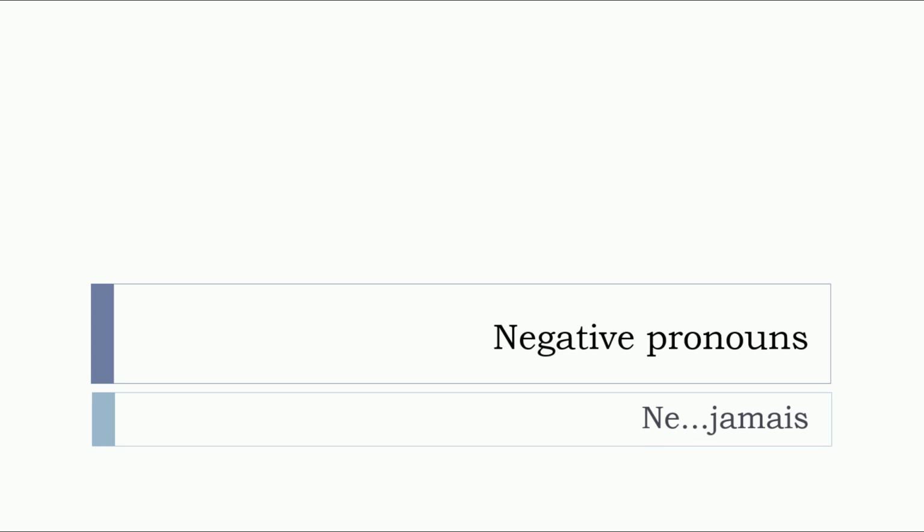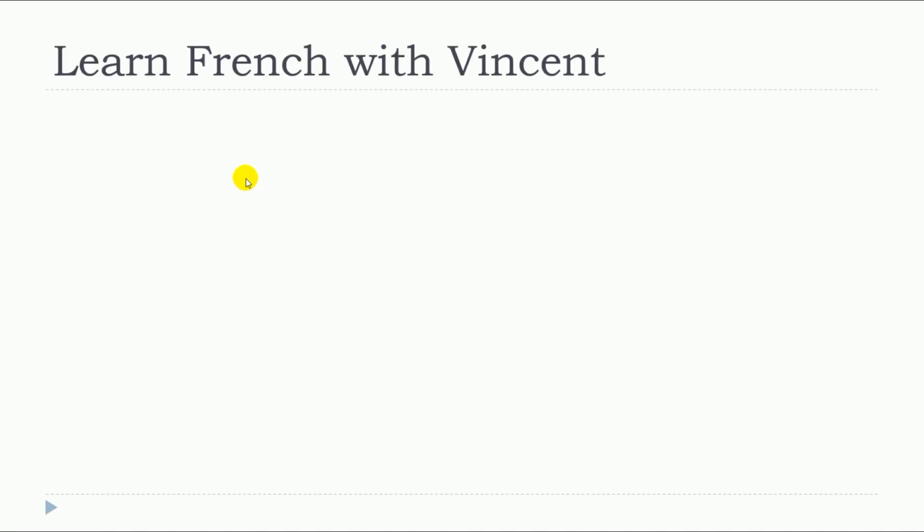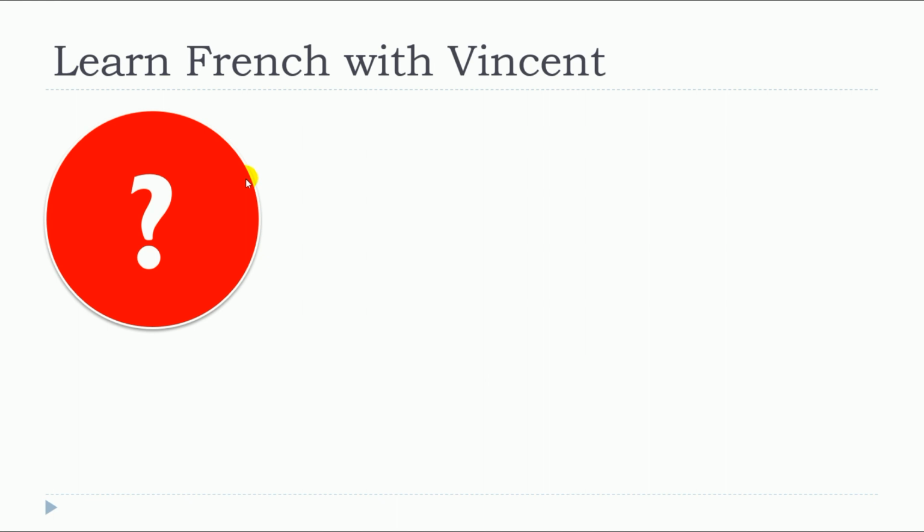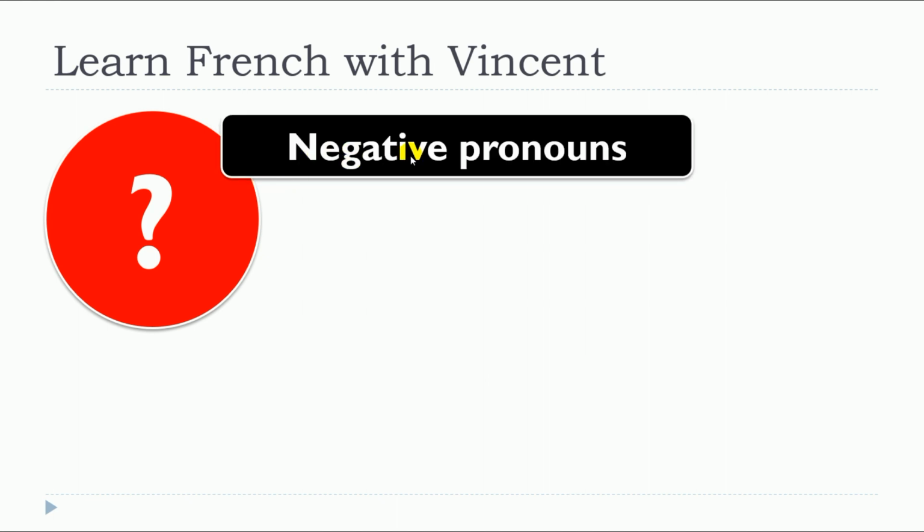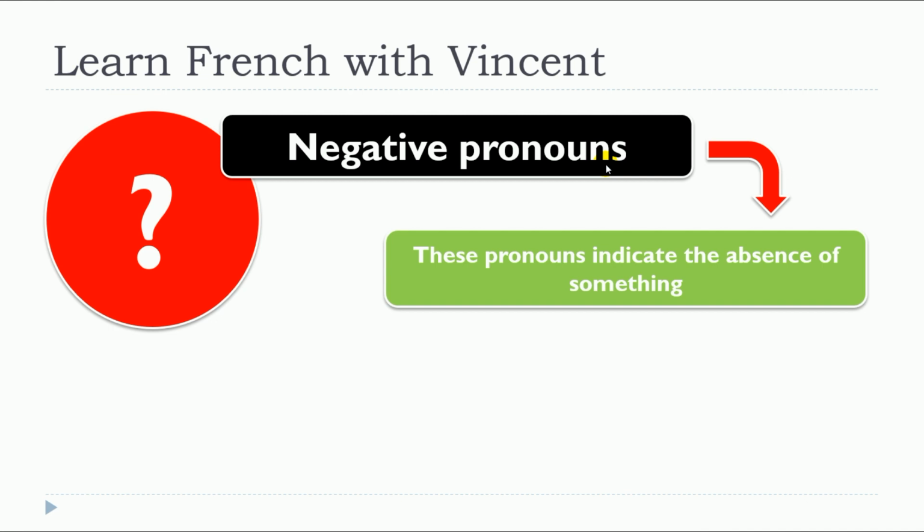In this lesson, we will see together the negative pronouns, but more precisely, we will see ne, jamais. So the first thing that we need to define is the negative pronouns. So these pronouns indicate the absence of something.